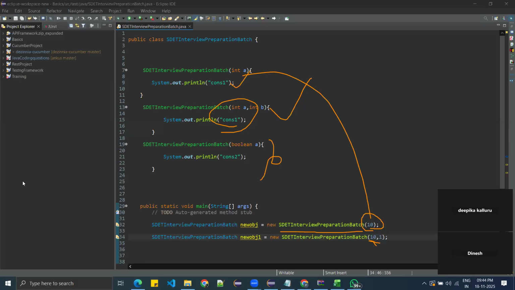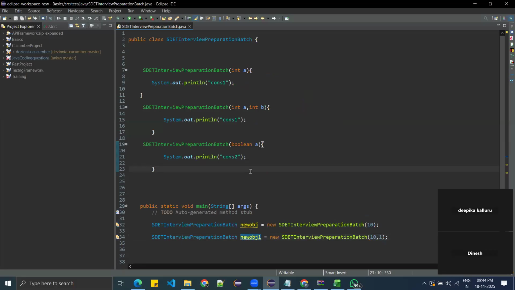Got it, team? So these are the interview questions you might expect in the interview, like what constructors can be called and everything here.